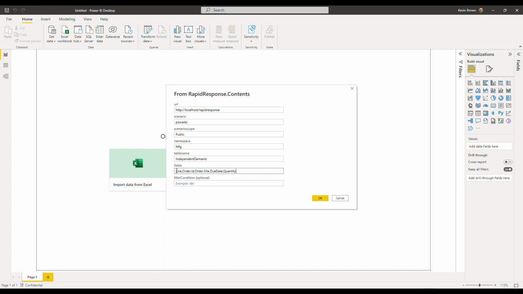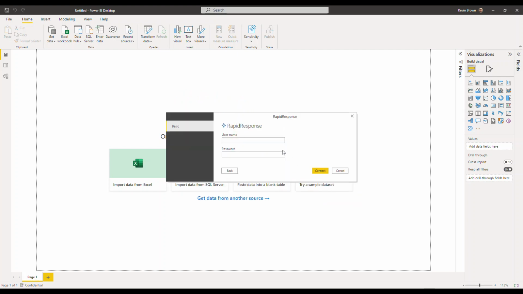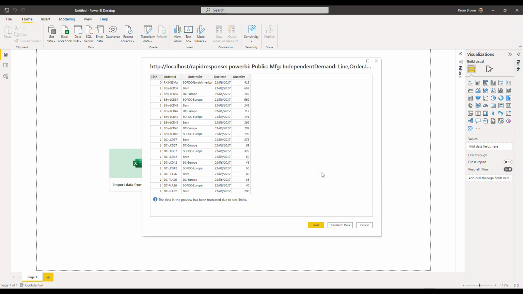And you can see here I've got line and due date and quantity, but also I've got order ID and order site from the order table, which I can pull in because my base table is independent demand. So I'm going to click OK, and that will go off to RapidResponse once I enter my credentials. It'll give us a summary view of all of the data. I'm happy with that, so I'll click Load.